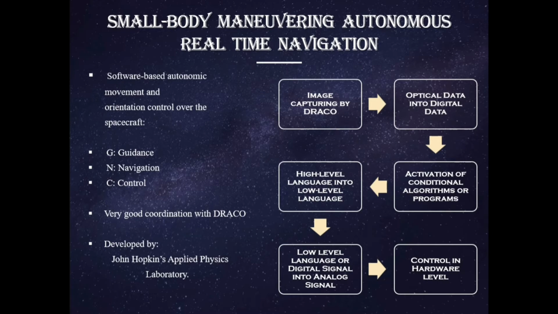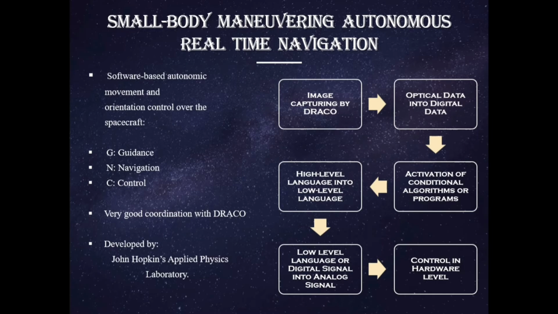First, the image is captured by the DRACO camera, of which the target object or any object coming on the way to the target. So next comes optical data conversion into digital data. Of course, the optical data, which is actually the image, is converted into digital data. Now the digital data activates the algorithms or programs set for different conditions. So one condition will enable one program or one algorithm.